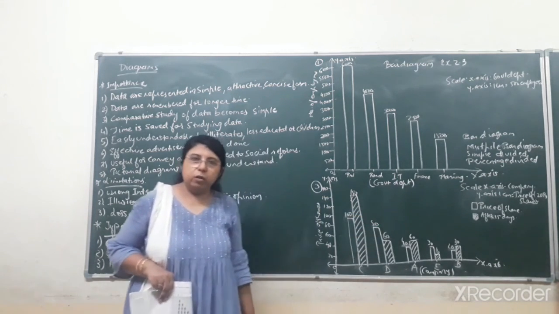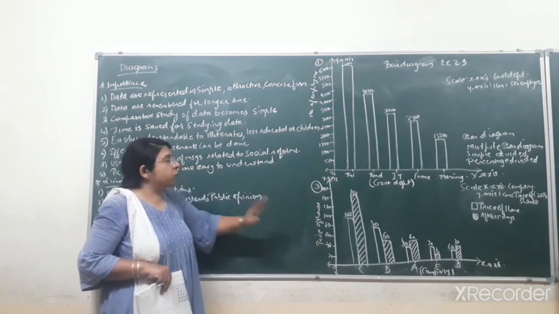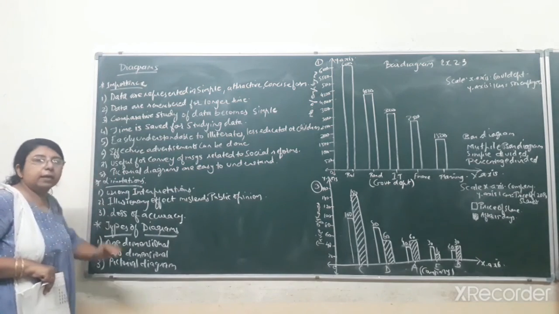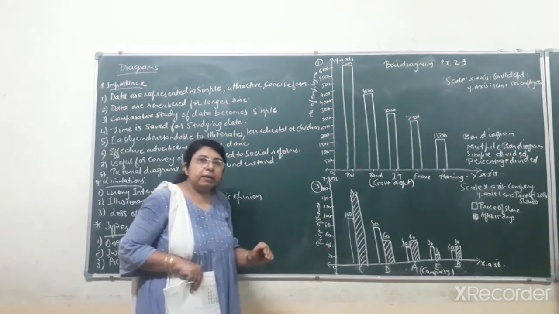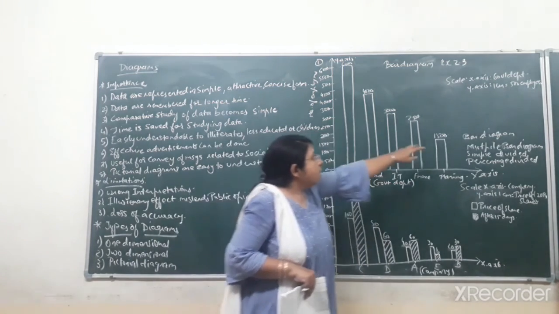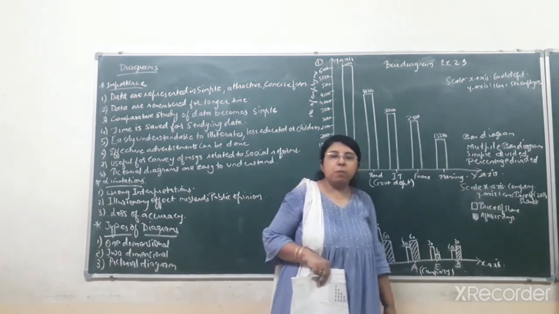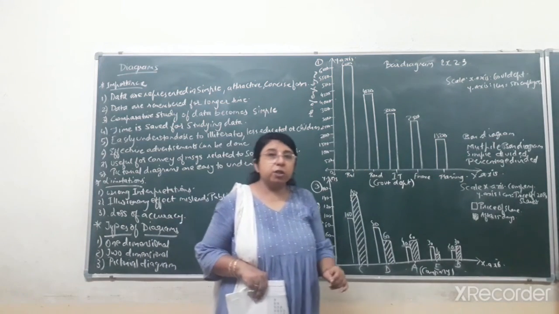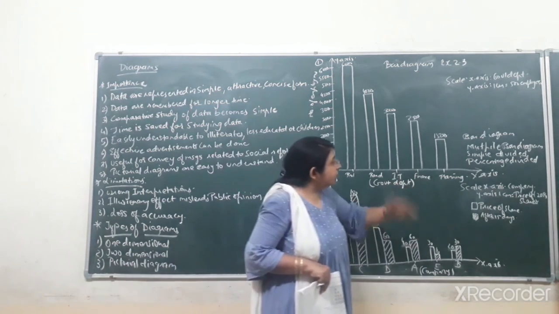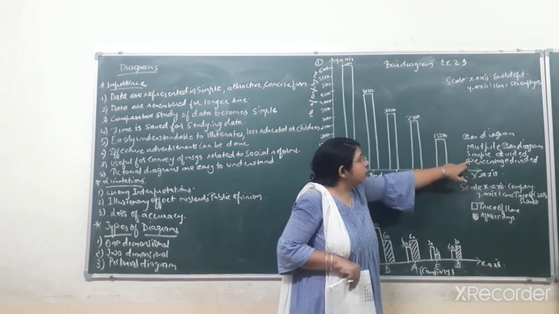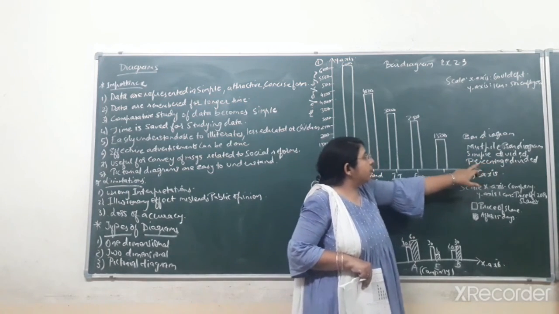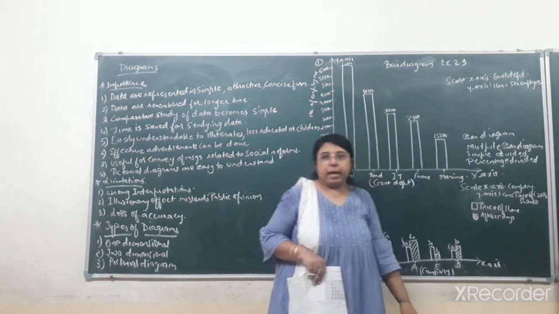Okay students, so up till now we have understood the importance, limitations, and types of diagrams. In that we have seen the subtypes of the one-dimensional diagram, that is the bar diagram and the multiple bar diagram, with the help of two questions of exercise 2.3 of your textbook. Now in the next video lecture, I will explain the remaining two types of one-dimensional diagram, that is the simple divided bar diagram and the percentage divided diagram.